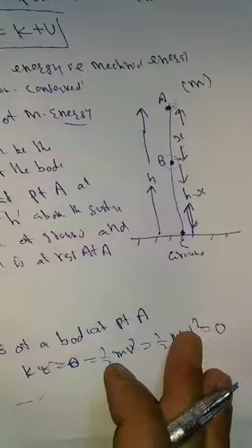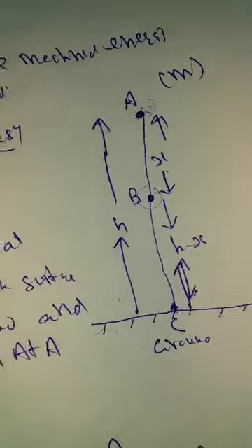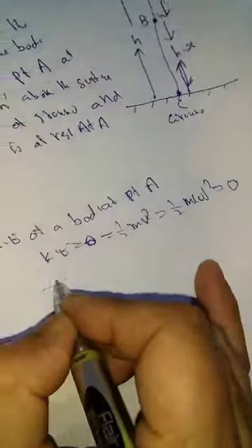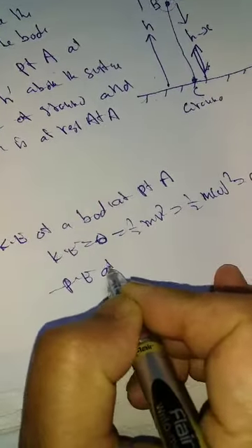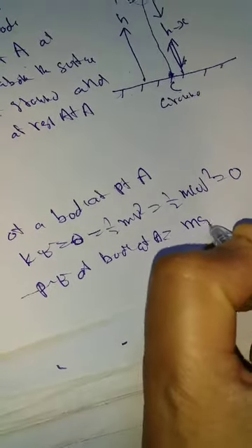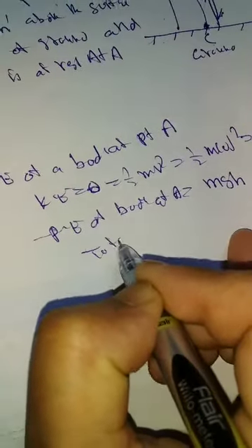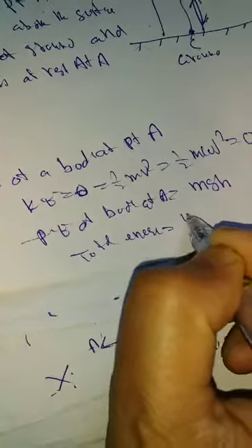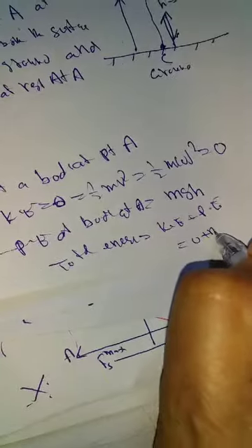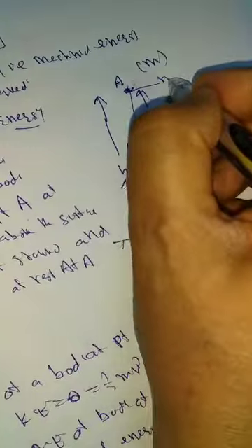Potential energy. How has the body gained the potential energy? When we raise the body above the surface, it has energy due to its position from where it can freely fall. Gravitational potential energy, if you remember the previous class, is called mgh. That means potential energy of the body at A is equal to mgh. Total energy क्या बनती है? Total mechanical energy is equal to kinetic energy plus potential energy, which is equal to 0 plus mgh, that is mgh. That means total energy at point A is equal to mgh.